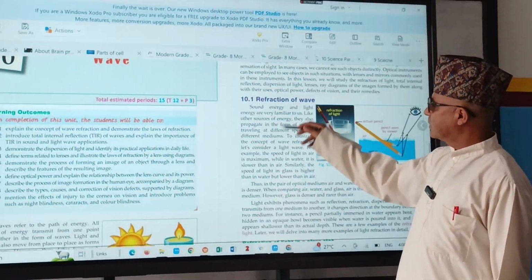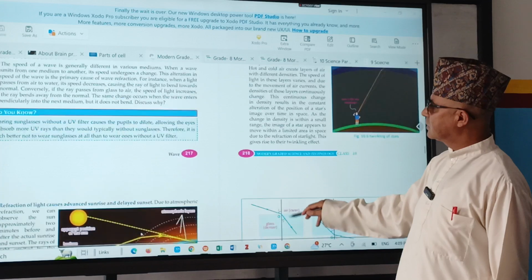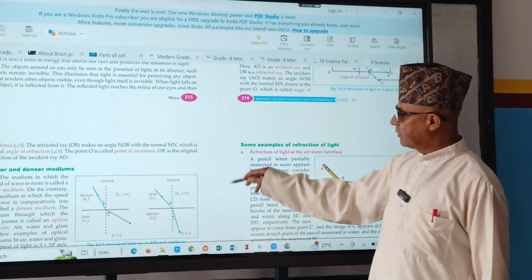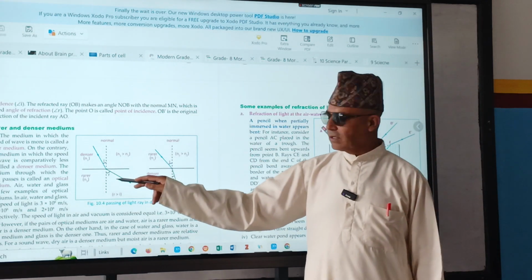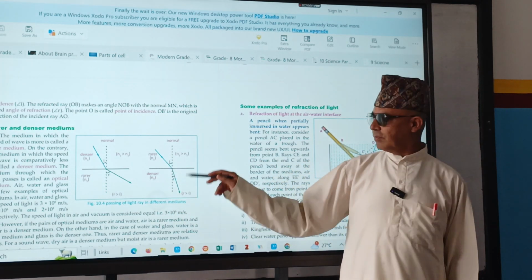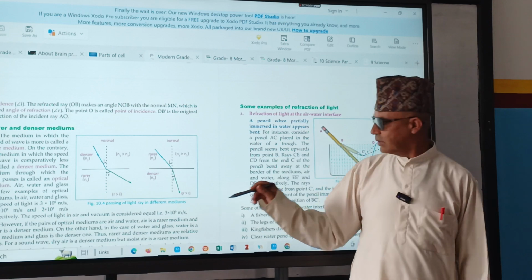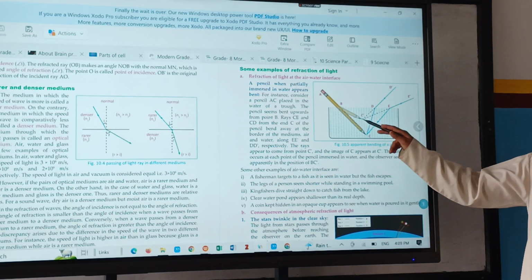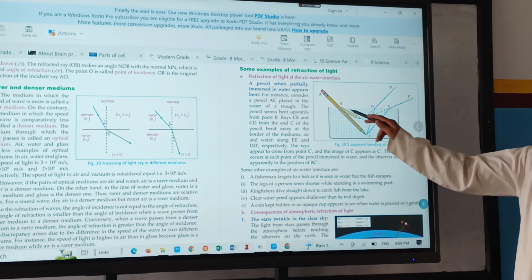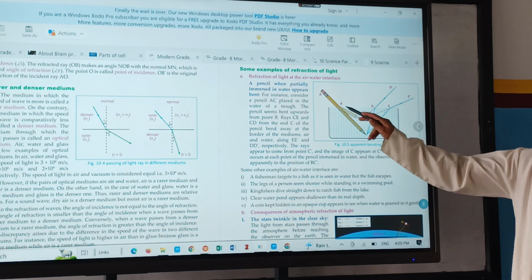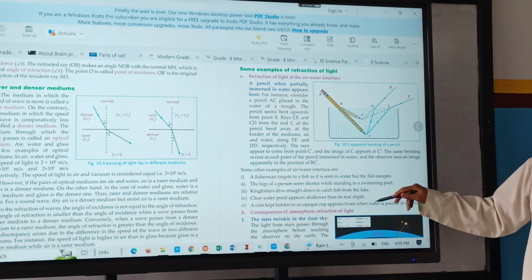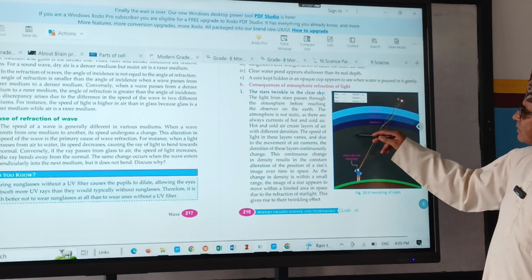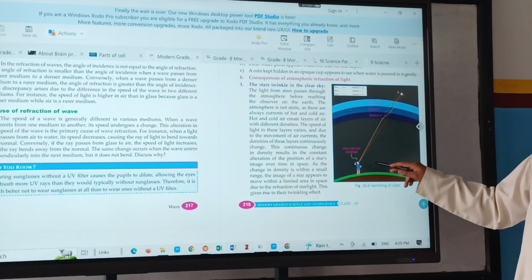So, in the daytime we have discussed, and yesterday we have discussed this portion also. Just now it was given like this: denser to rarer, away from the normal; rarer to denser, towards the normal. And see here, because of refraction of light, it seems a little bit bent. On this side only, not inside the liquid. Where it is the point of contact, it seems bent. Examples are given here. And see, what is the next one?